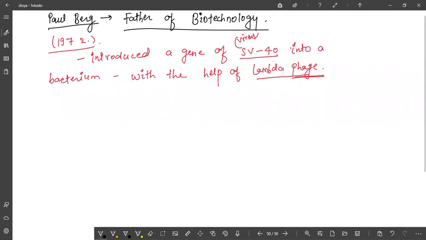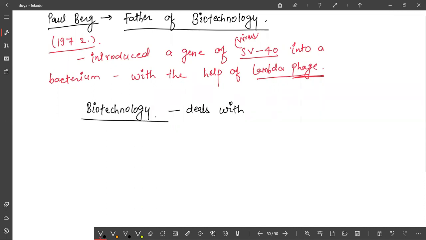Now we will discuss the aspects of biotechnology. One question is asked in the CBSE board examination: what is the definition of biotechnology according to EFB? EFB means European Federation of Biotechnology. Is it clear to you? Basically, this is not yet the definition of EFB. Here we will first define biotechnology, what the meaning of biotechnology is.